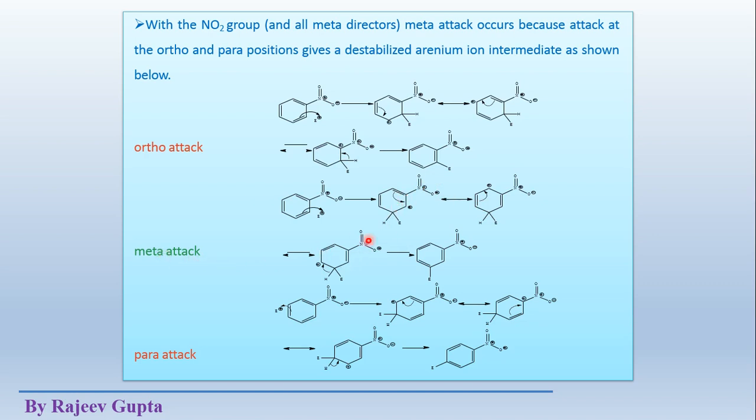So the formed intermediate or sigma complex in case of meta attack is comparatively more stable than in ortho and para attack. So meta attack is favorable in case of the nitro group, meaning these electron withdrawing groups direct the incoming electrophile towards the meta position. So these types of groups are meta directing groups.